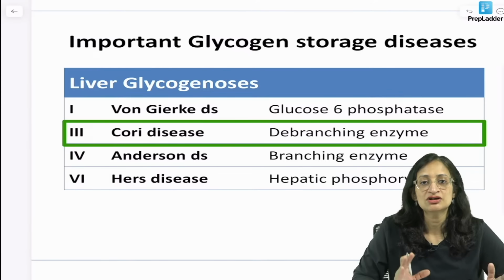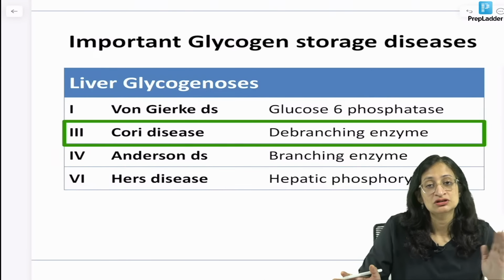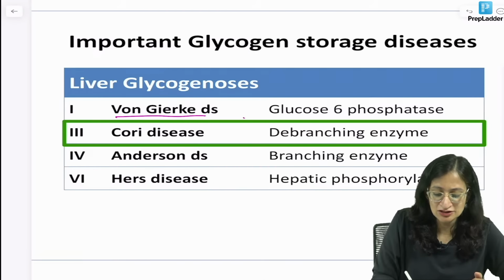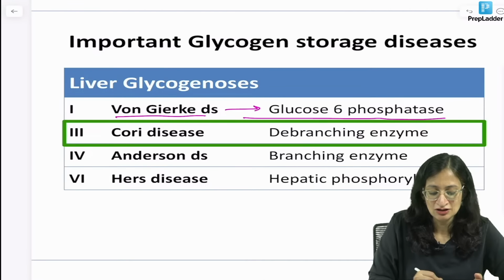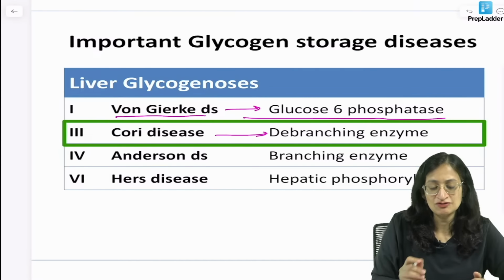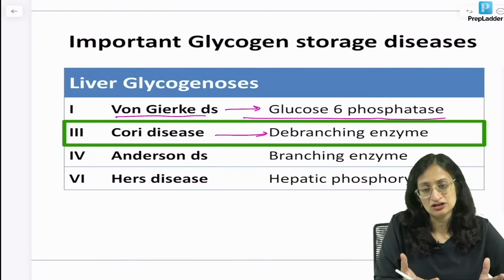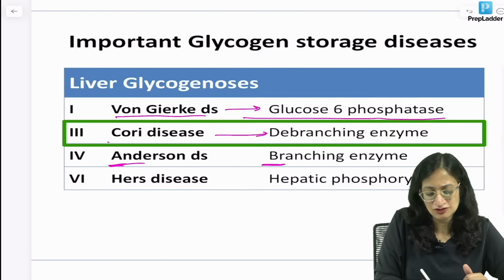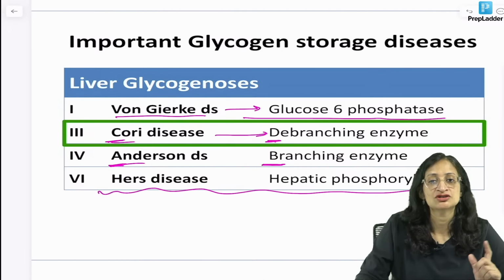So, there are some liver glycogenosis, some muscle glycogenosis. Liver ones are 1, 3, 4 and 6. So, out of these, von Gierke disease is glucose 6-phosphatase deficiency. Cori disease is debranching enzyme deficiency, so branch structure accumulates in the liver. Andersen disease, A with B. Andersen disease is branching enzyme deficiency, C is with D. And Hers disease is hepatic phosphorylase deficiency, H with H.